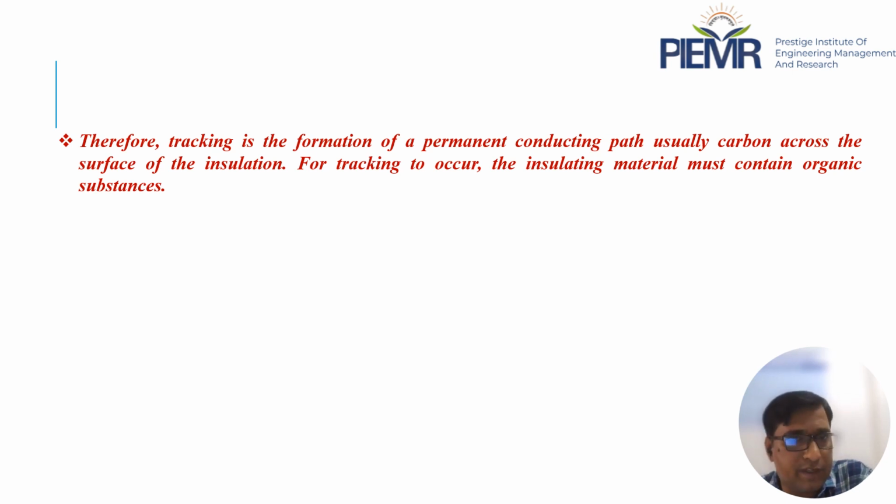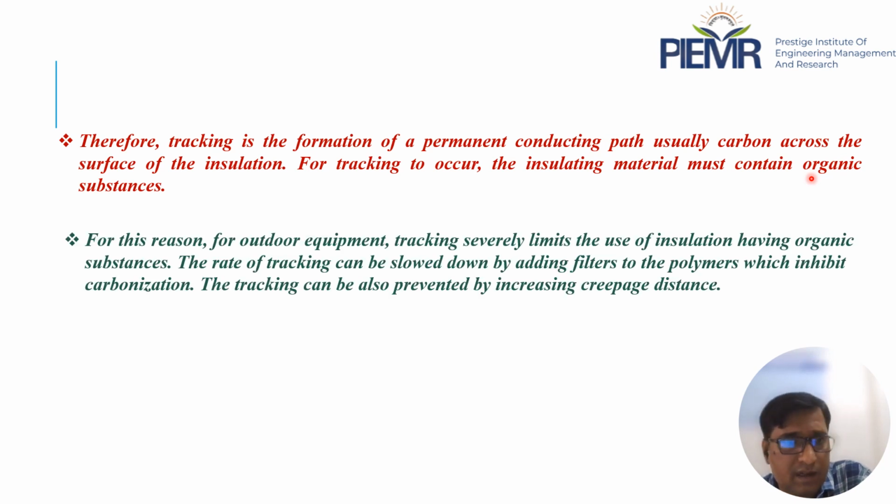Therefore, tracking is the formation of a permanent conducting path, usually carbon, across the surface of insulation. For tracking to occur, the insulating material must contain organic substance. Hence, to prevent tracking, the organic content in the dielectric must be reduced. For this reason, for outdoor equipment, tracking severely limits the use of insulation having organic substance, as we have discussed earlier. The rate of tracking can be slowed down by adding fillers to the polymer, which inhibit carbonization.